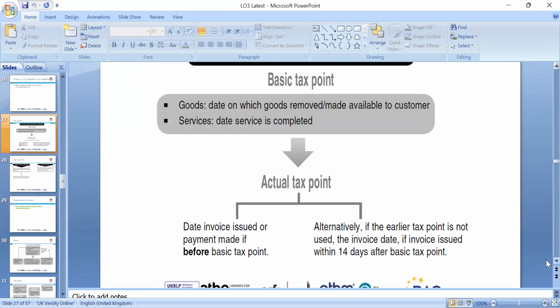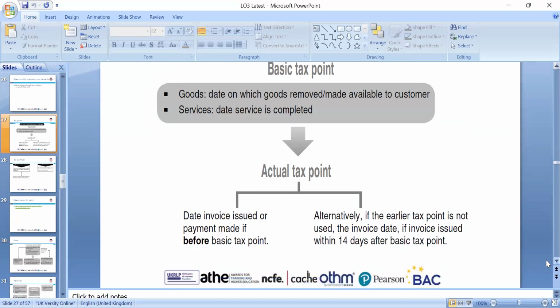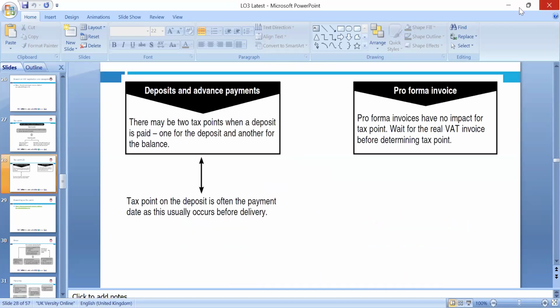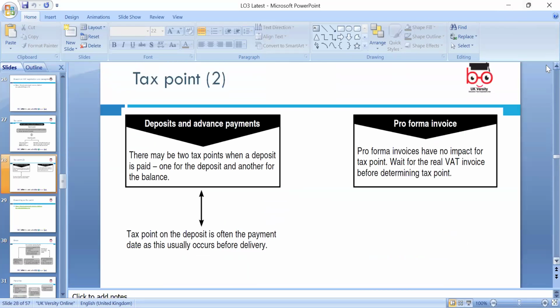The actual tax point is the date the invoice is issued, or the payment made, before the basic tax point. Alternatively, the invoice date applies if the invoice is issued within 14 days after the basic tax point. That is the rule we need to deal with accordingly. So if you have any questions you would like to ask, you can.